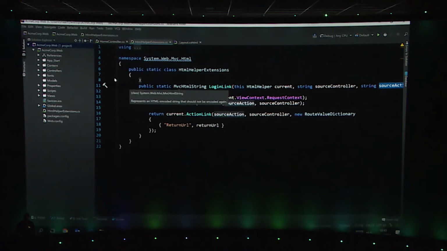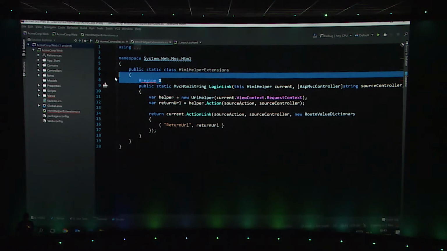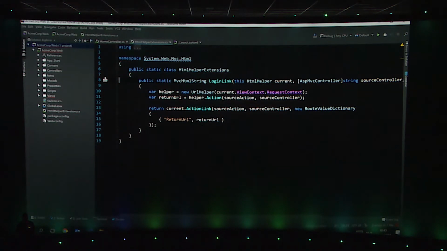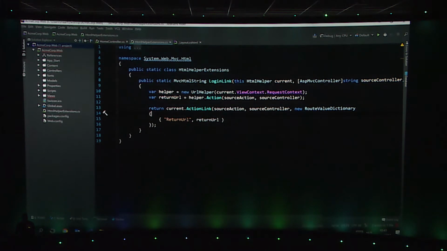A nice thing is that Rider and ReSharper have this notion that you can decorate your methods, you can decorate your parameters and so on with certain attributes. So if we change our function signature, and instead of making use of the regular one, we add ASP MVC controller to our controller parameter and ASP MVC action to our action parameter, Rider and ReSharper will actually be smart enough to know, okay, even if this is a string, I know for code completion, for navigation and so on, that I should look into the list of controllers that are in this project to give you the things that you want to work with.